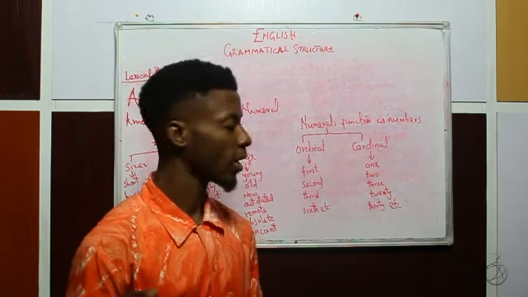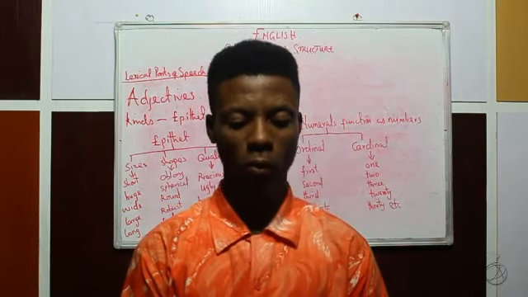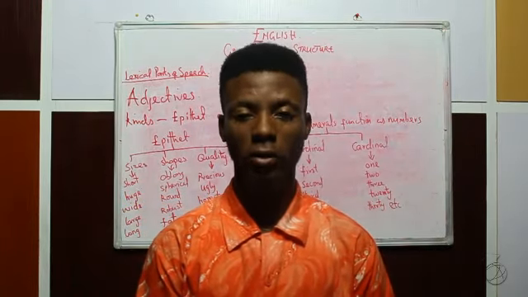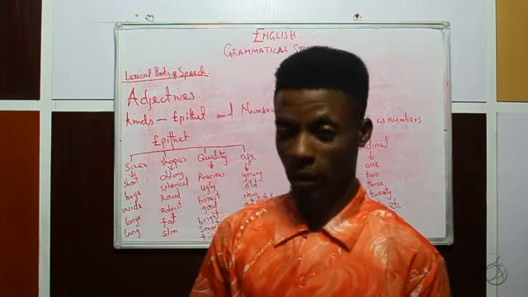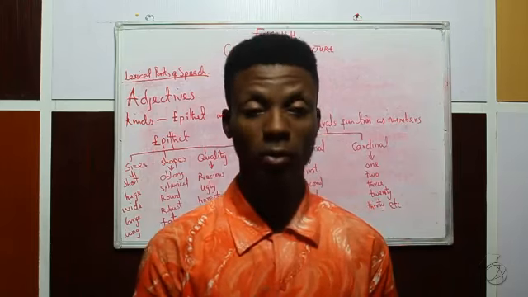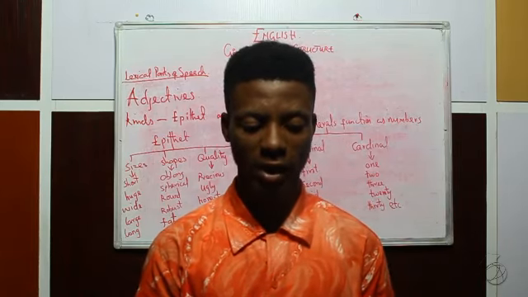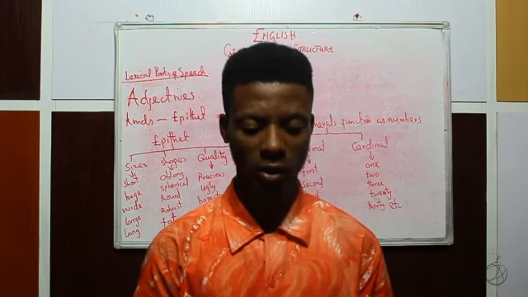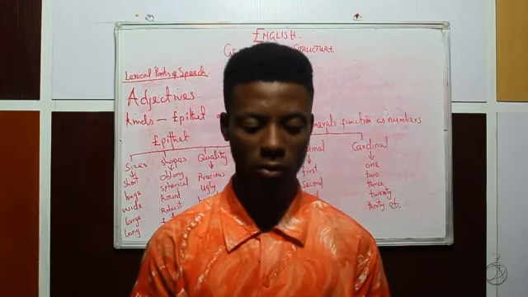Now we are going to take a look at the formation of adjectives with adjectival suffixes. Earlier we listed some suffixes on the board. We listed the suffix able, ible, ful, en, and the likes of it.